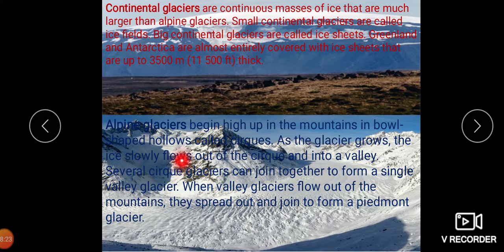Then we have the alpine glaciers. These alpine glaciers, children, are high up in the mountains in bowl-shaped hollows, and as the glacier goes, the ice slowly moves out of the cirque and into the valley.